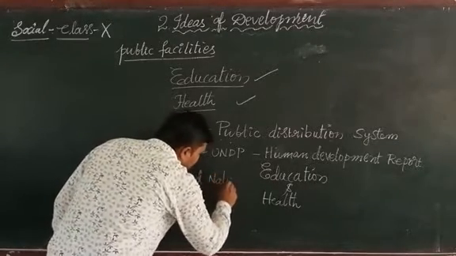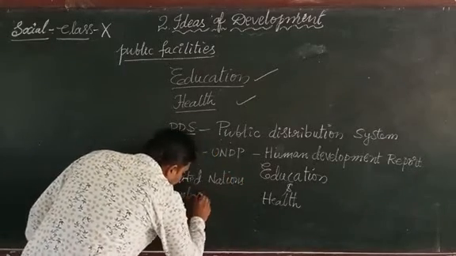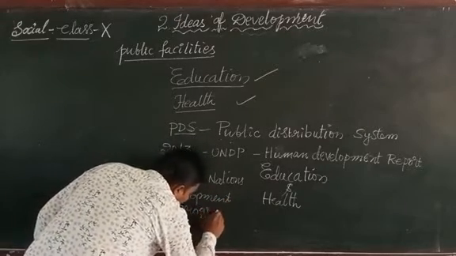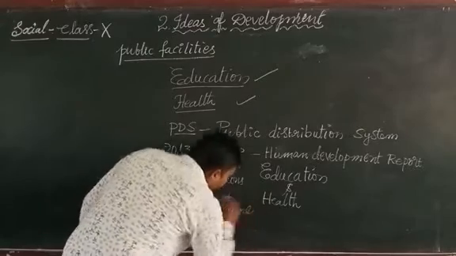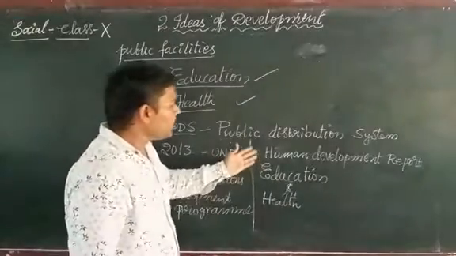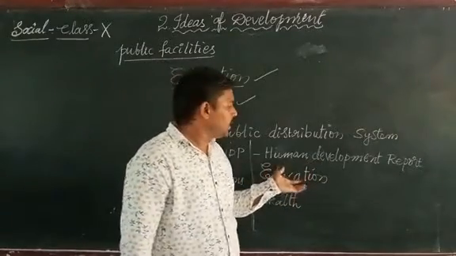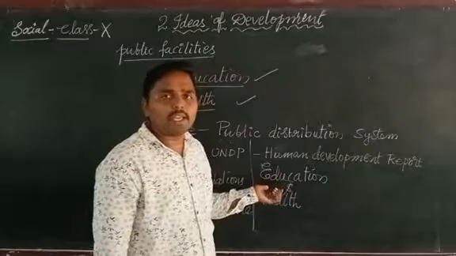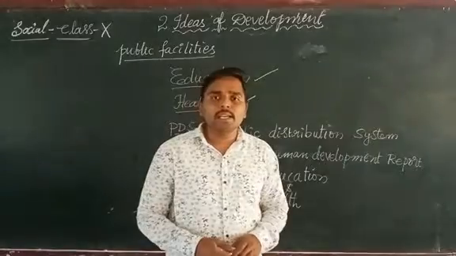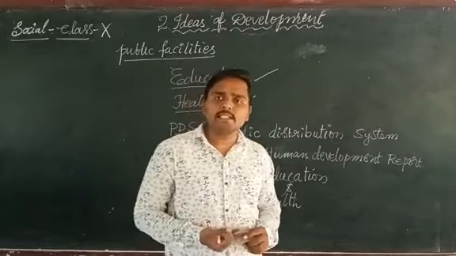United Nations Development Program published the Human Development Report to compare the countries according to the key indicators, education and health. If the education levels and health increase, then it will automatically increase the literacy rate and the net attendance rate in the country.